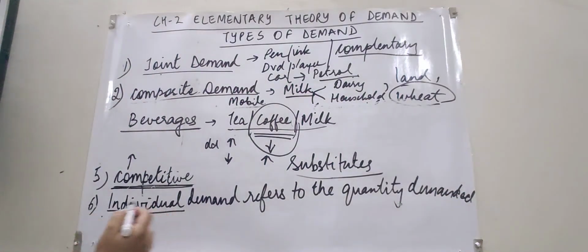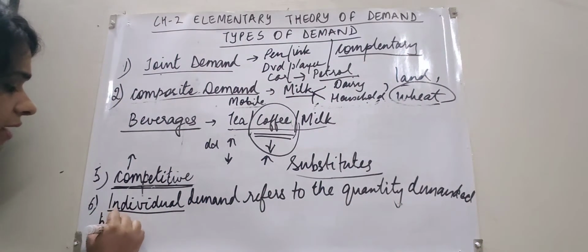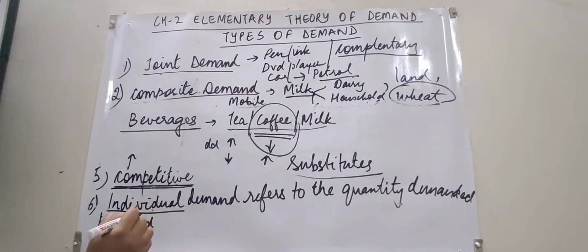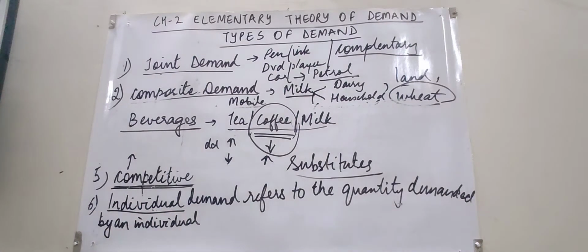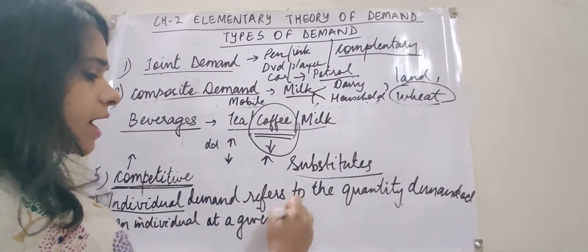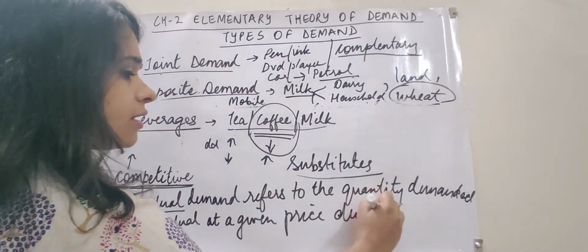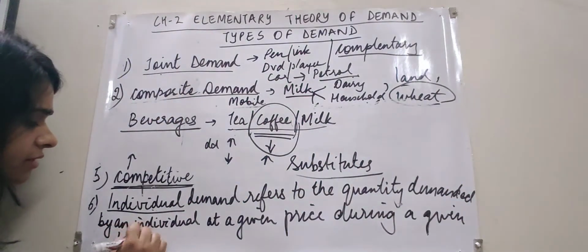Individual demand refers to the quantity demanded by an individual, as the name says, or individual household, that an individual consumer demands at a given price during a given time period.